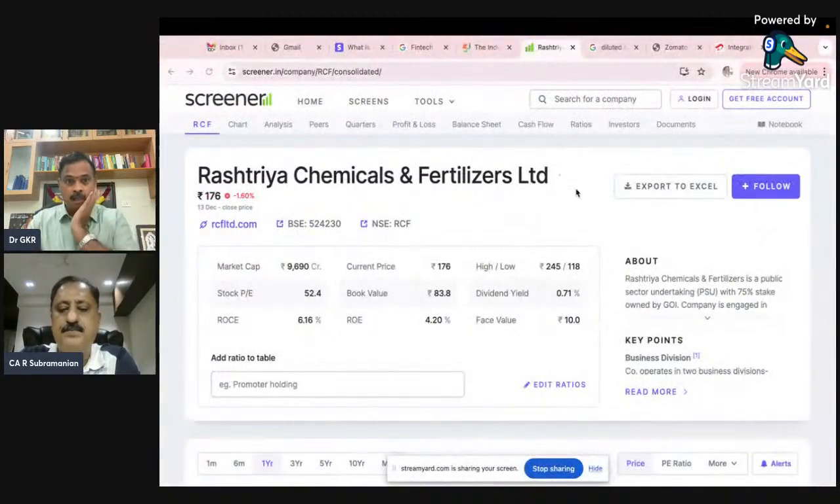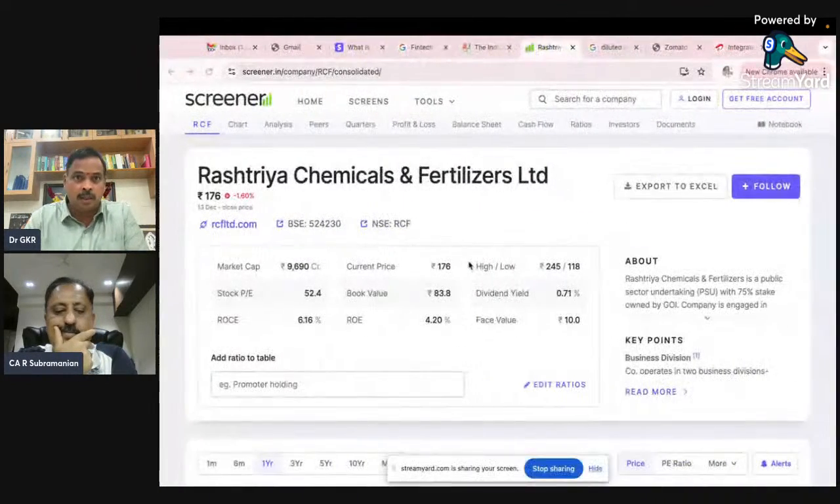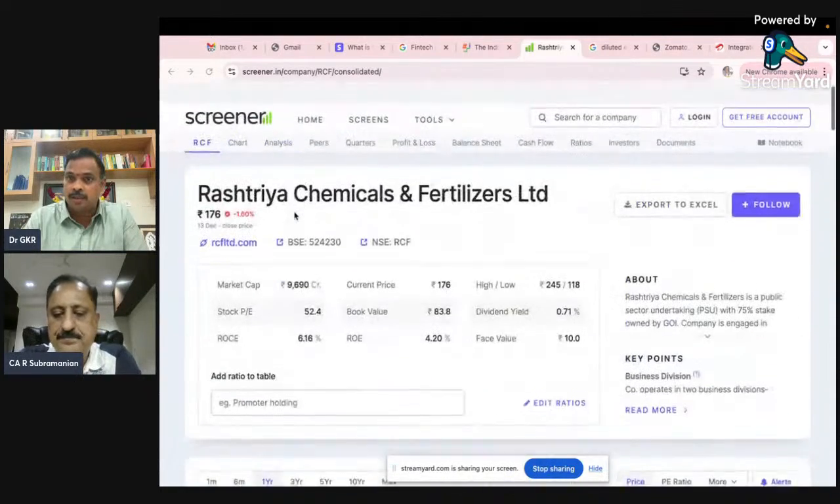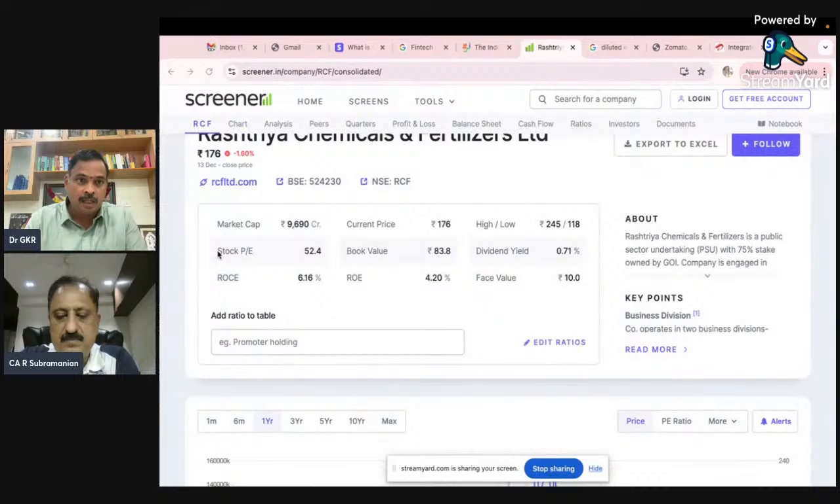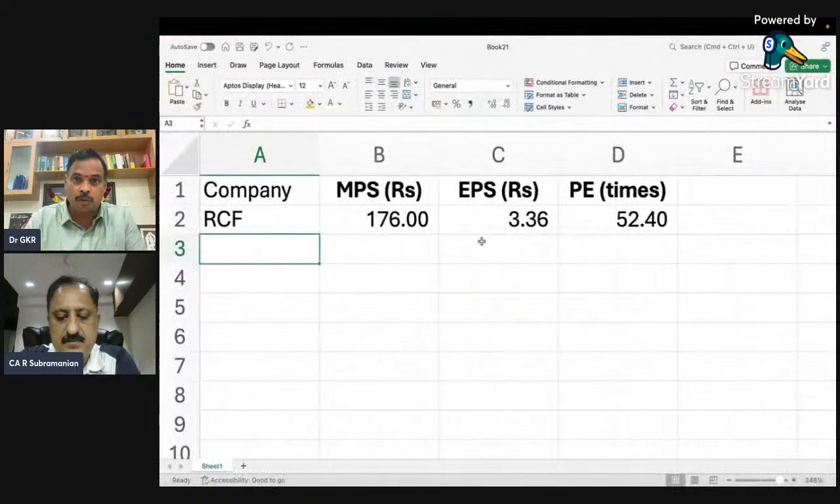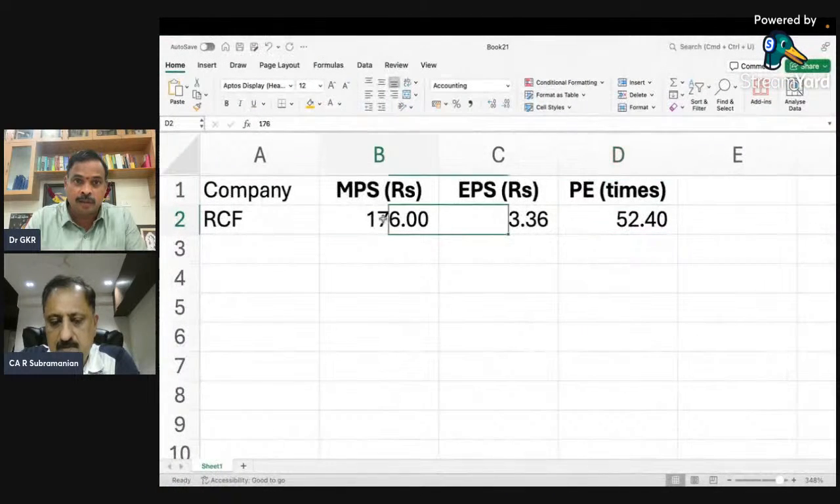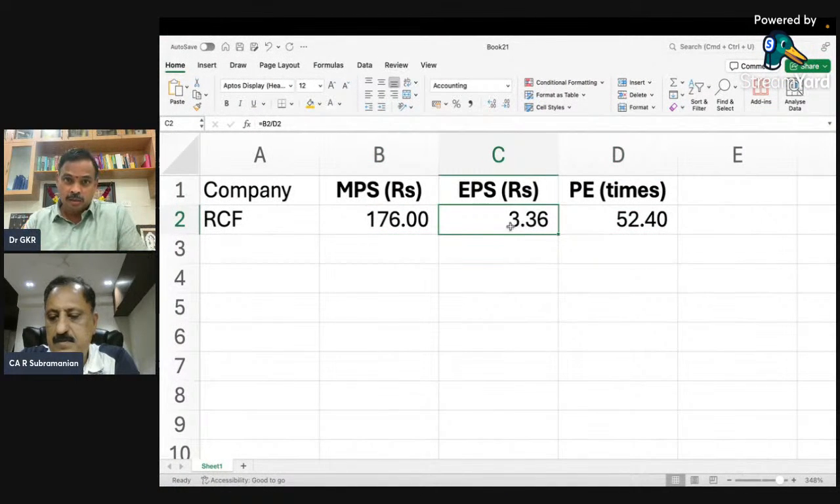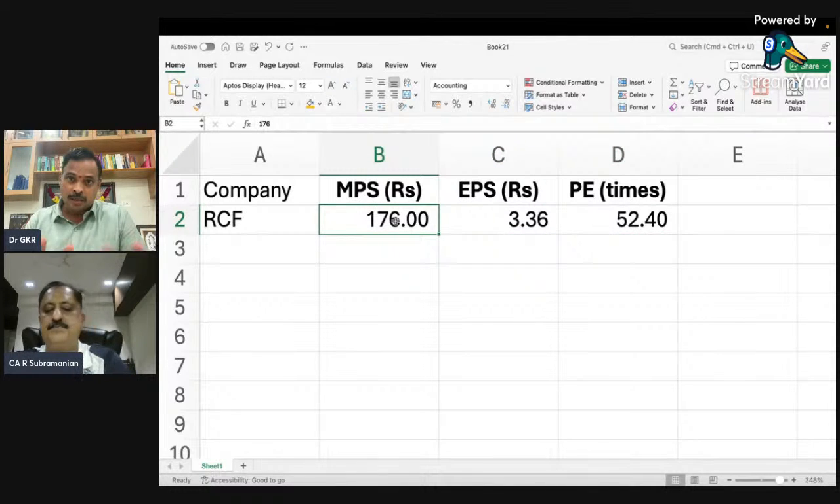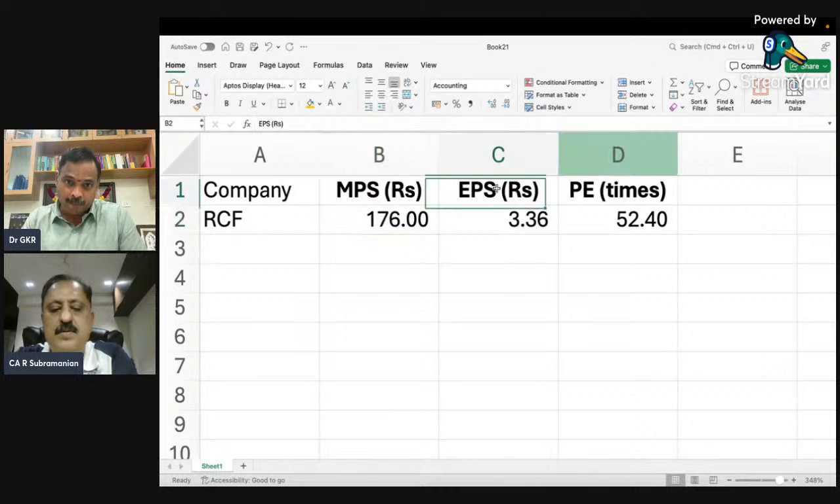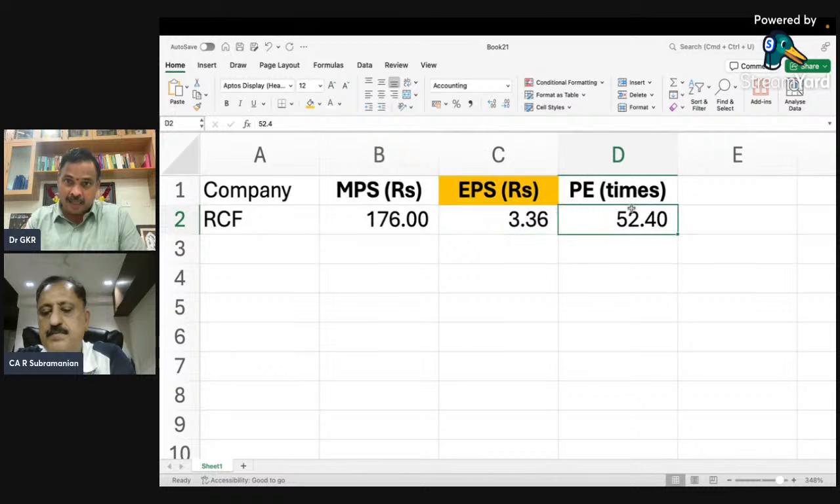Yes, visible. So now what I will do, I'll first take you to a very simple number. Please look at this, the Rashtriya Chemicals and Fertilizers Limited stock movement. Here they say price earning ratio is 52.4, and the current price is 176. On earnings, 52 times is the price. This is a very important connector between the price earning and the market price.